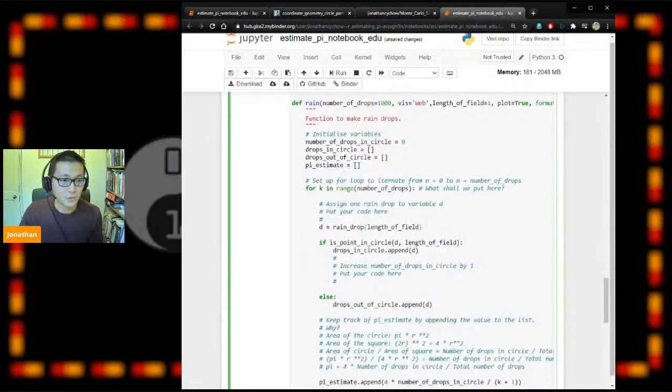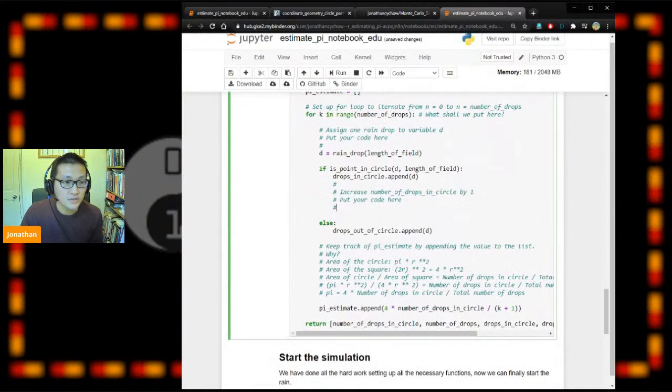Okay, so we set up the for loop, and we define d as a raindrop. Now there's another variable called number of drops in circle. This variable has to be increased by 1 if this statement is true.